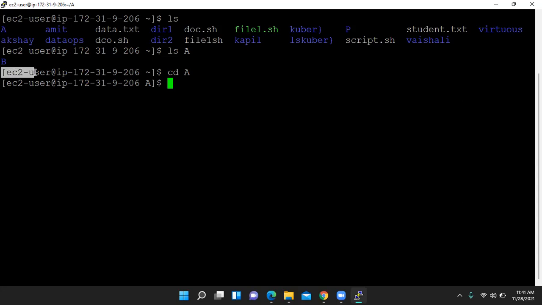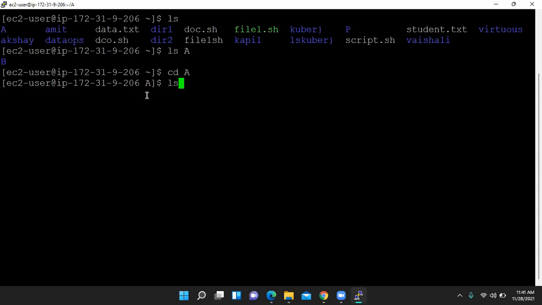Now see this highlighted portion, please focus on this. See, we have ec2, and this was the end. Now here we have a, that means in ec2 user, we are in the home directory. In the home directory we are in ec2 user, and in ec2 user we are now inside the directory a. So you can ls now. If we press ls, it shows the entire content in a only.